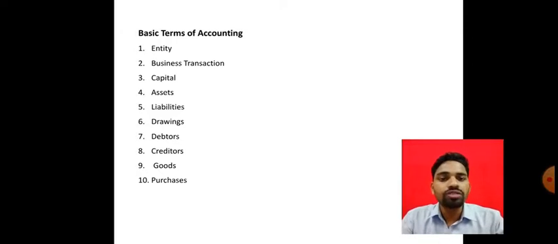Okay, so purchases means the business is purchasing raw material from the suppliers. There are cash purchases as well as credit purchases. So now, how to calculate the total purchase?